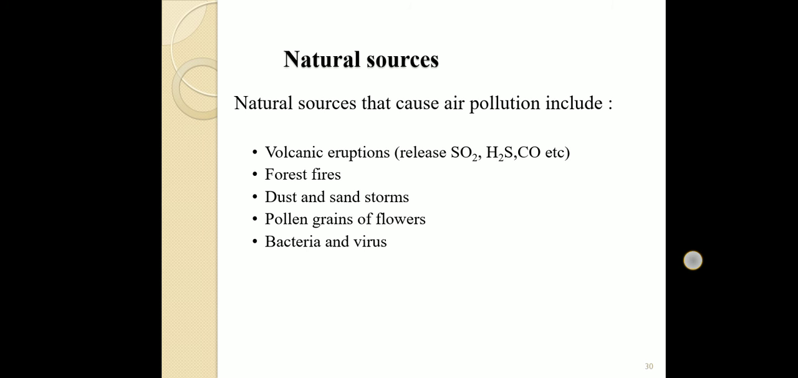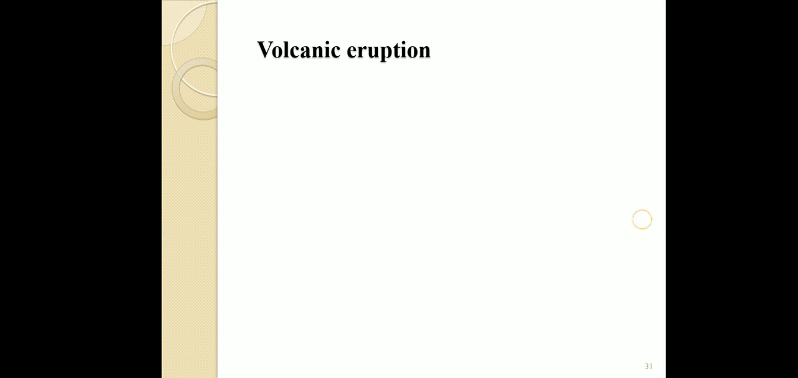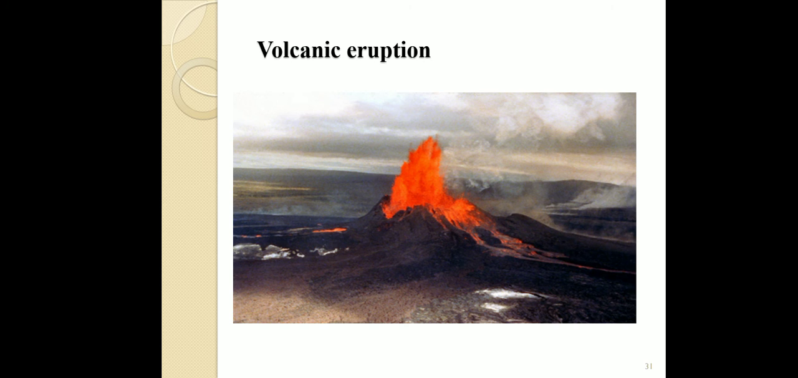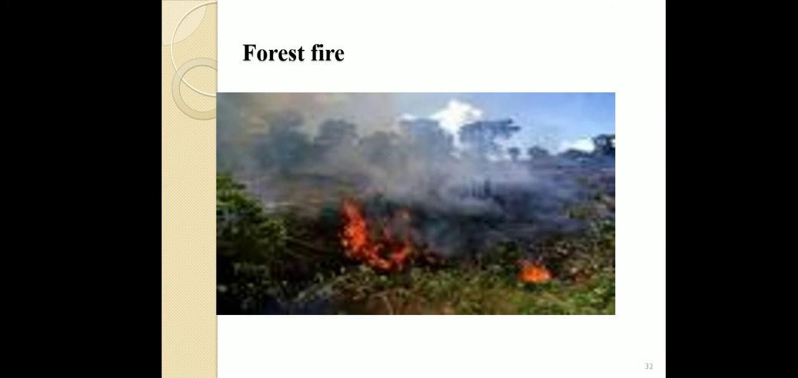Okay, one by one you can see volcanic eruption. So this is the volcanic eruption. Mainly sulfur oxides and hydrogen sulfide are released from volcanic eruptions. Forest fire. By forest fires, plants undergo burning, so it releases mainly carbon compounds. Smoke, ash, and carbon compounds are released.